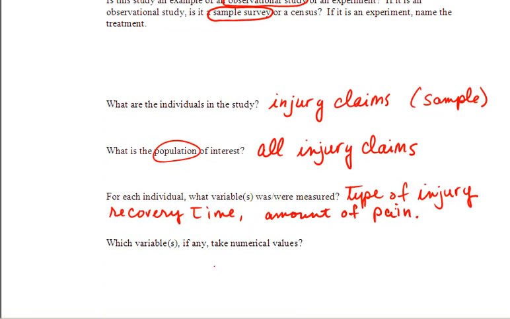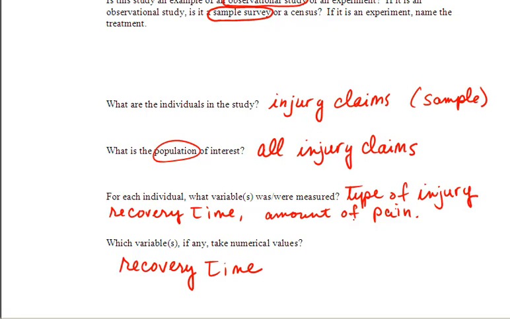Finally, which variables, if any, take on numerical values? Well, type of injury, we're going to have to describe that in words. Recovery time will be a numerical value, either the number of months, days, years, weeks. We're not sure of the unit, but it's certainly going to be some measurement of time. The amount of pain, now that looks like it might be a numerical value, but most likely the amount of pain was measured on something that we call a Likert scale.